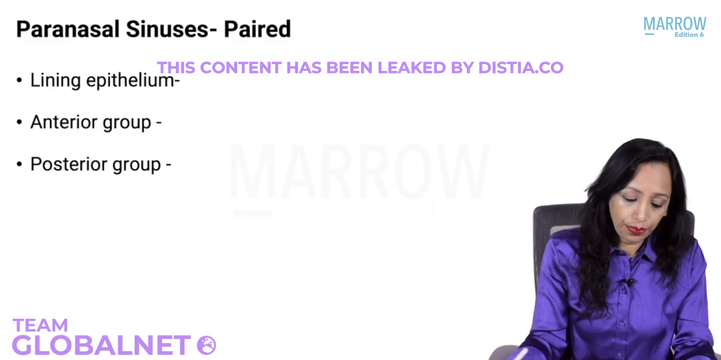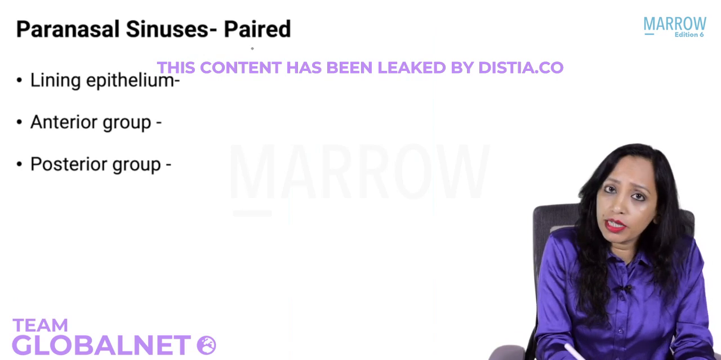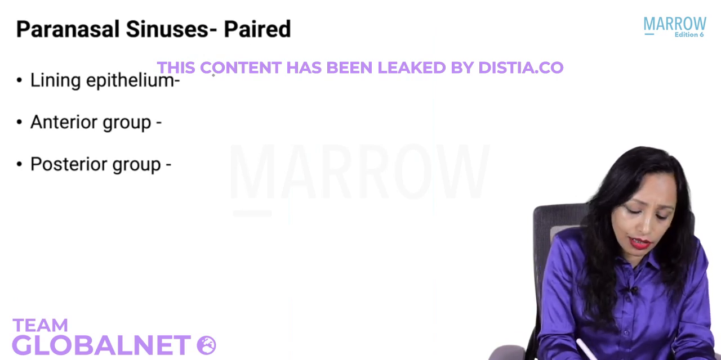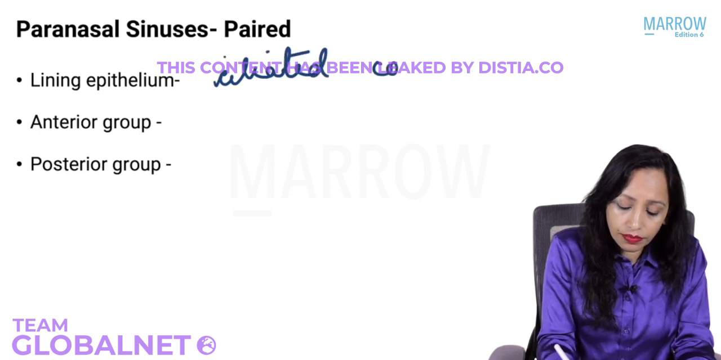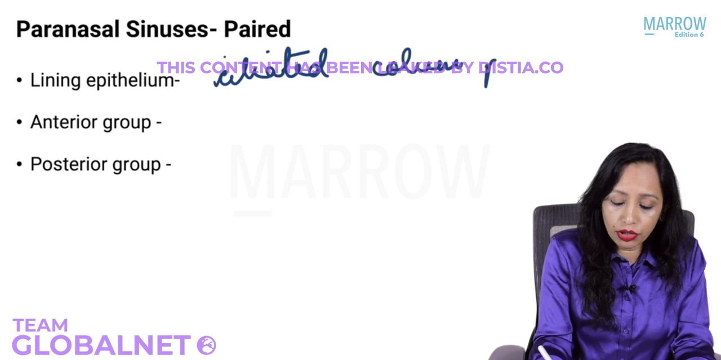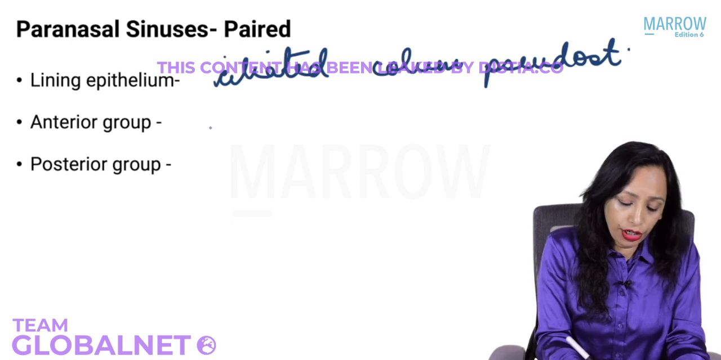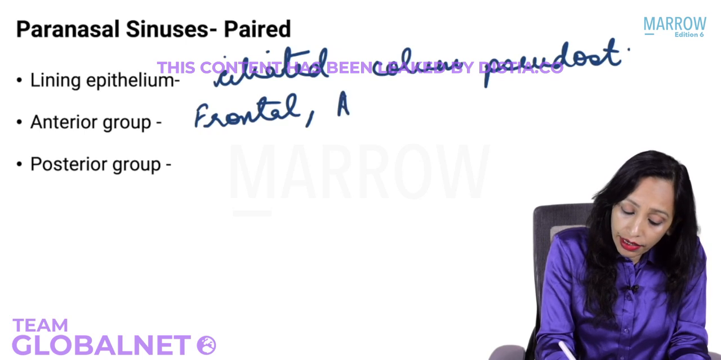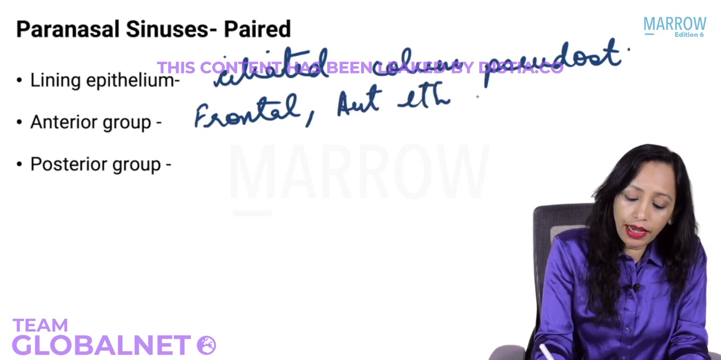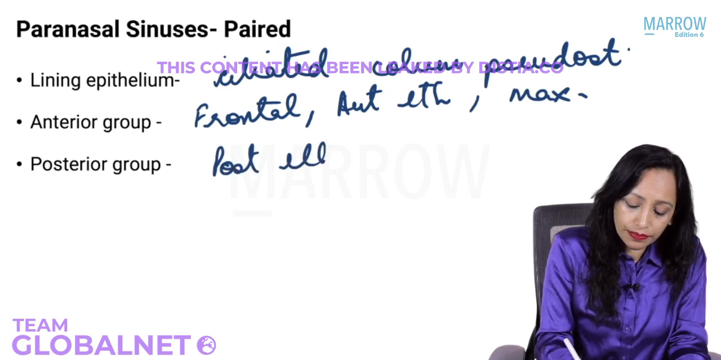So the lining epithelium of the sinuses, can you tell me? Yes, it will be the same as the lining epithelium of the nasal cavity. That is ciliated, columnar. Tell me what? Yes, pseudostratified. So the sinuses are divided into anterior and posterior. Anterior are the frontal, the anterior ethmoids, and the maxillary. The posterior group is the posterior ethmoids and the sphenoid sinuses.